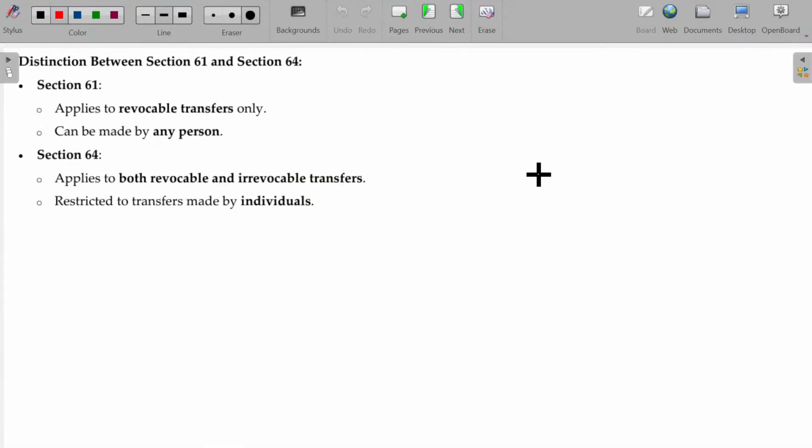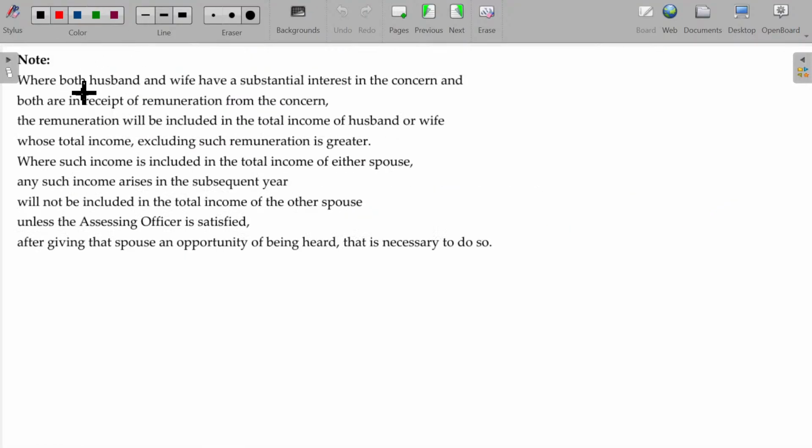See here, where both husband and wife have substantial interest in the concern and both are in receipt of remuneration from the concern. Remuneration will be included in the total income of the husband or wife whose total income excluding such remuneration is greater. Where such income is included in the total income of either spouse,